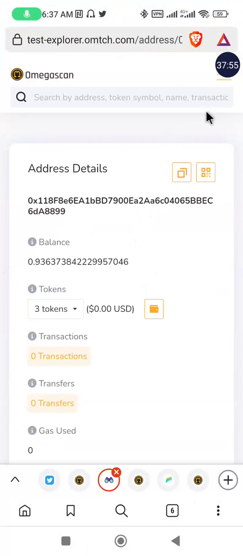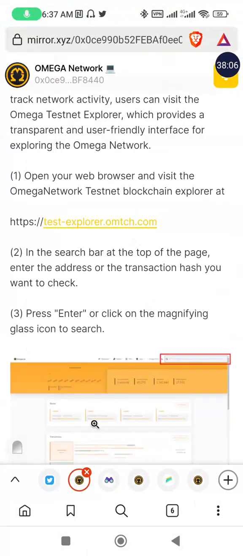I just hope that you follow this video step by step. You don't need to be an expert to do this. It's very simple. I will drop the link to the document for you to do it. If you are mining the Omega coin now, you ought to do this testnet transaction, and it will really increase your points or your tokens when it is finally launched on the mainnet.